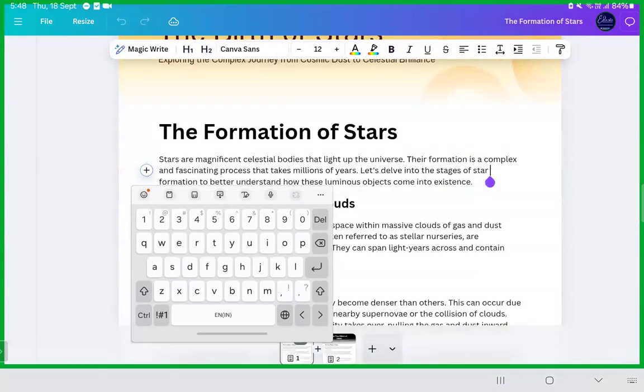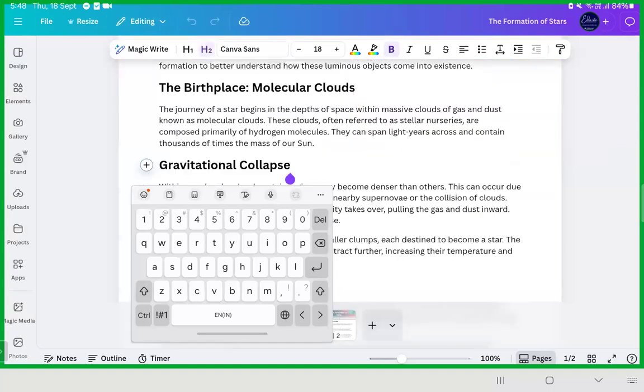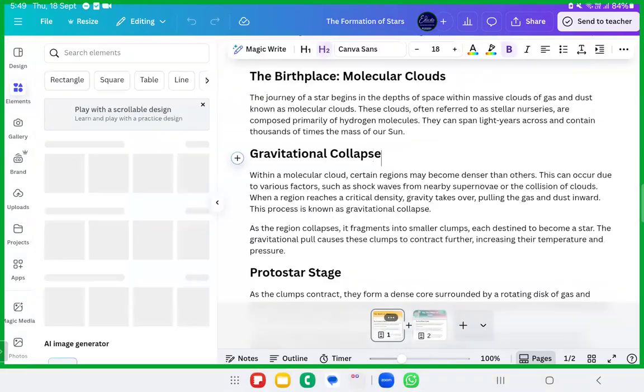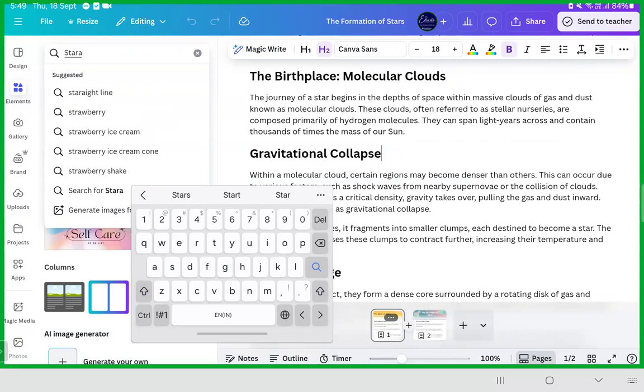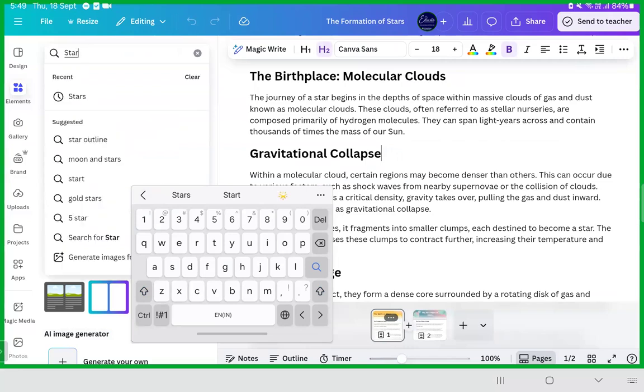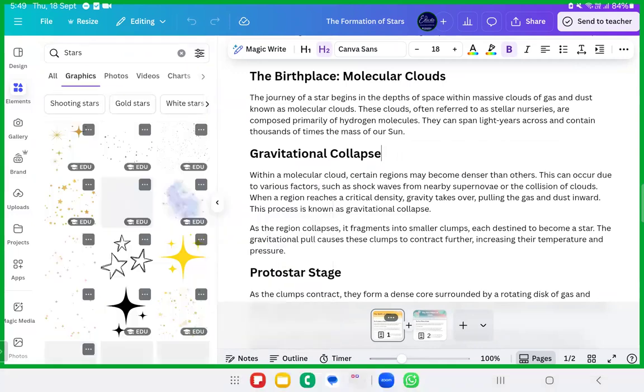Okay, for example, if I wanted to add some more stuff so that this gets clearer, then for this gravitational collapse, I'll just go to the elements and write something about the star. I'll just write about the stars. I'll take the images. I will just write images. Okay, see here the stars. Whatever elements you want, you can put it up.